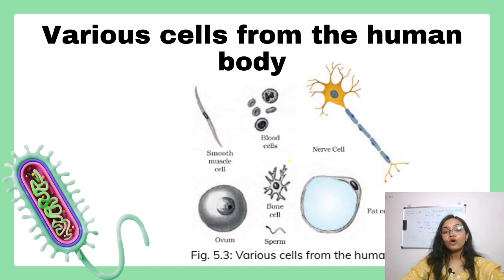Now we will discuss various cells from the human body. Here in this picture you can see the first one is the smooth muscle cell. It is an elongated cell. Next, these are the blood cells. They are round in shape. And next comes the nerve cell. They are star shaped. Next, ovum. Ovum is the largest cell in the human body. Next, this one is the bone cell, and the sperm cell is the smallest cell in the human body. Next, this is the fat cell. So depending on the function, cell size and shape can be changed. So we have different types of cells in our body.